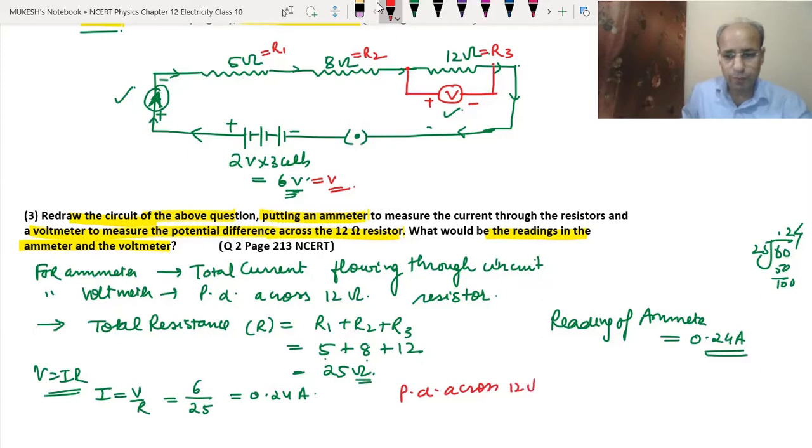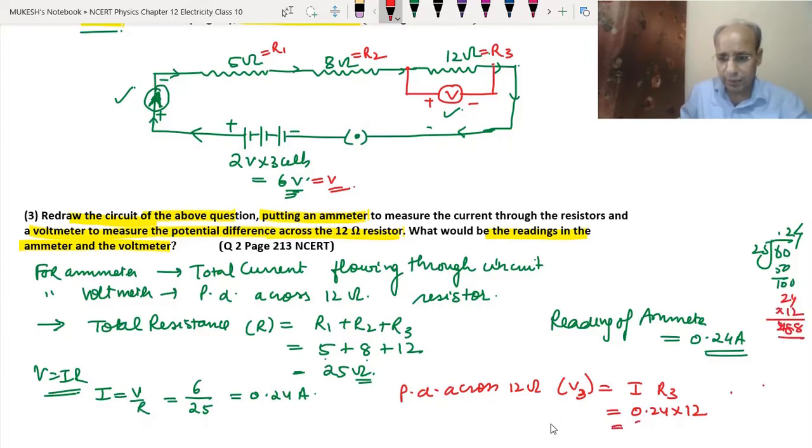Across 12 ohm, V3 will be equal to I times R3, as we have done earlier also. So I is 0.24 into R3, which is 12 ohm. Now we multiply them, and we get 2.88 volt. So the reading of the voltmeter will be 2.88 volt.